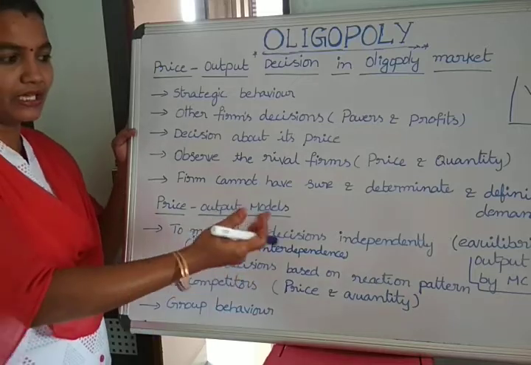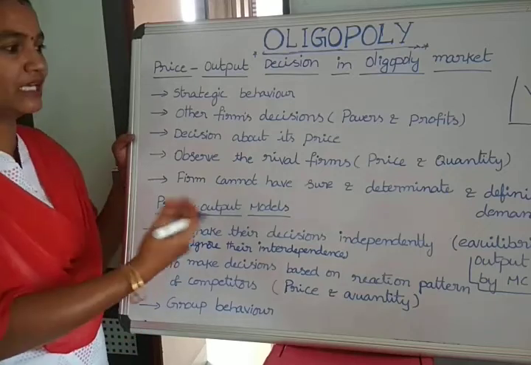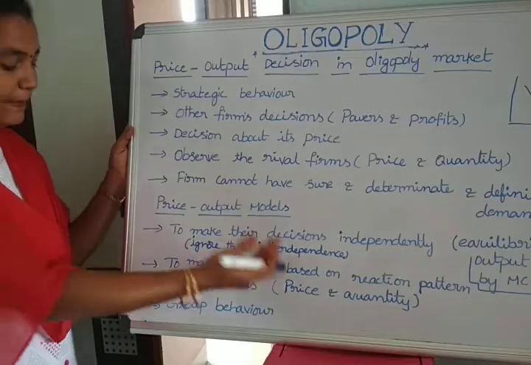How do they reach the equilibrium output? Through equalization of marginal cost and marginal revenue only. They are taking decisions independently.